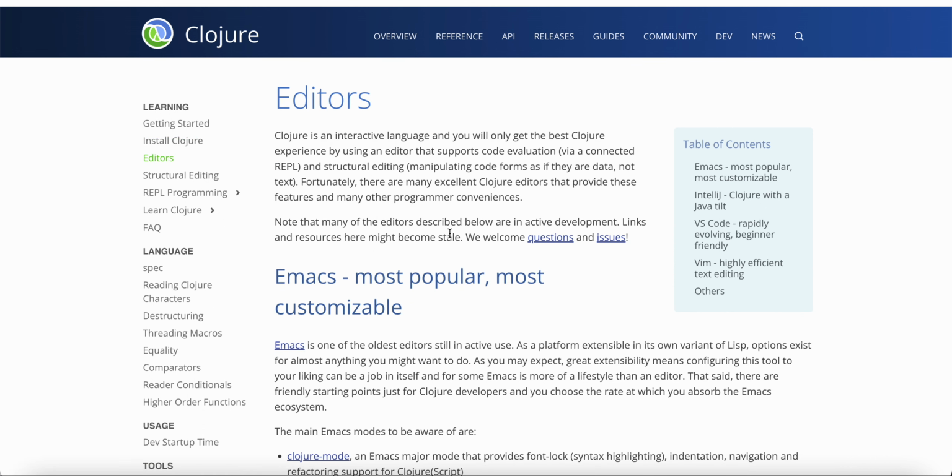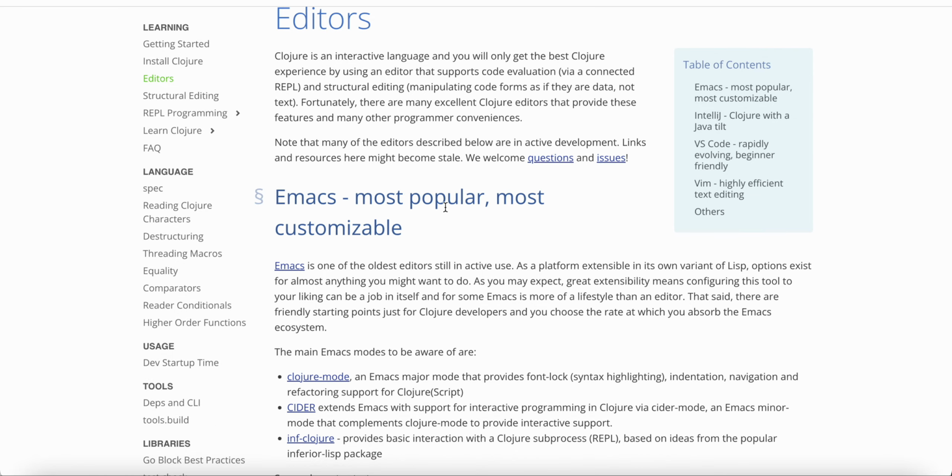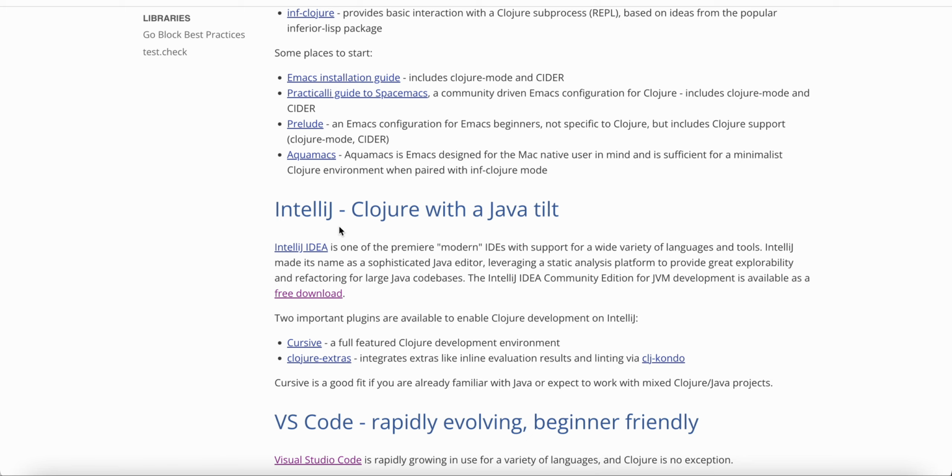There are mainly four ways which we use. One is Emacs, the most popular and most customizable way. Second is IntelliJ, an IDE which we use for Java development. Most people are familiar with Java, so they can use IntelliJ with the Cursive plugin.